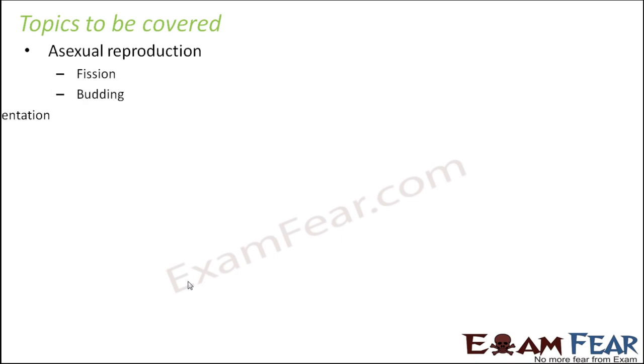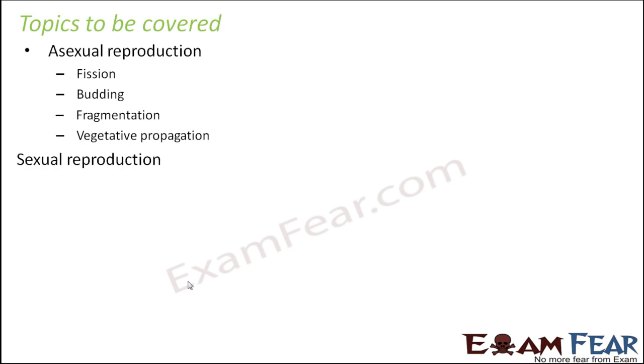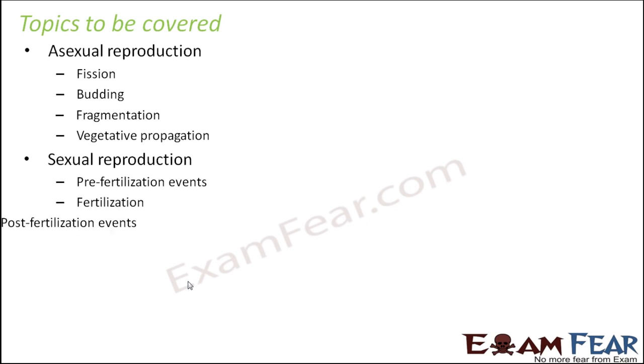Topics to be covered in this lesson are asexual reproduction, where we'll talk about fission, budding, fragmentation and vegetative propagation. Sexual reproduction, where we'll discuss the pre-fertilization events, fertilization and post-fertilization events.